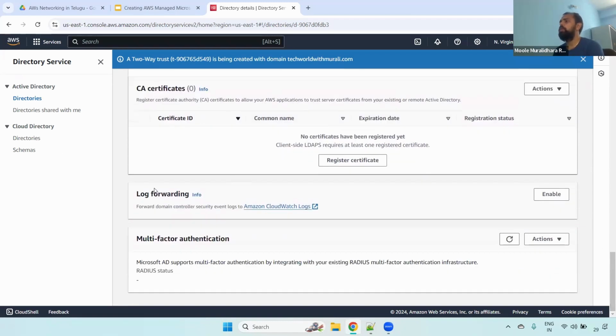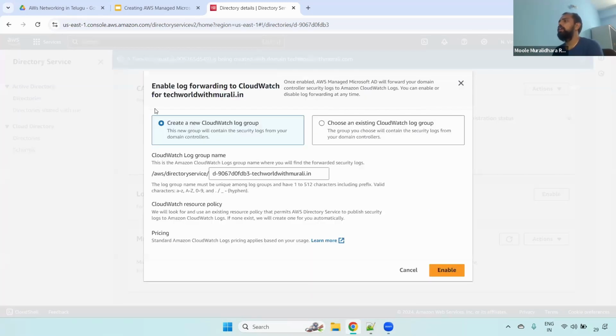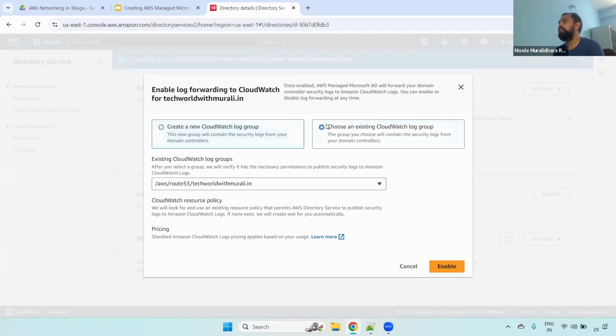And here, most important, in case you want to store the logs of this Microsoft AD somewhere, what you have to do is right-click and enable. When you click the enable button, you can create a new CloudWatch log group and store the logs, or you can choose an existing one.